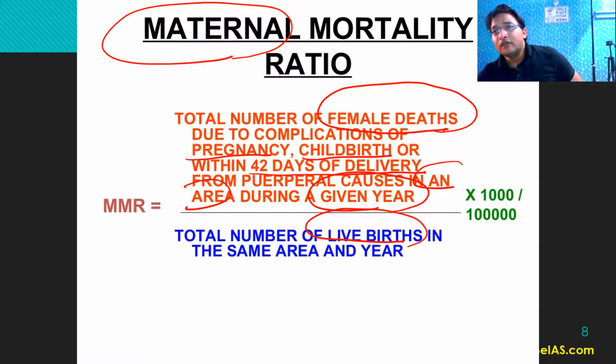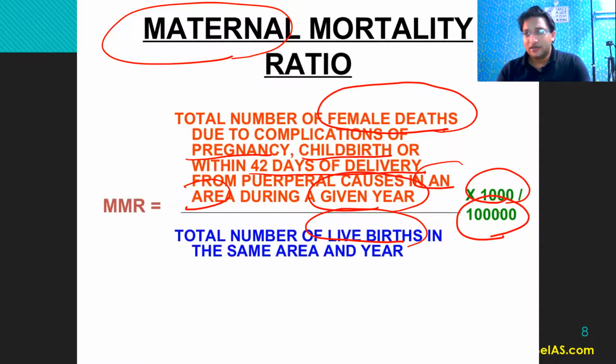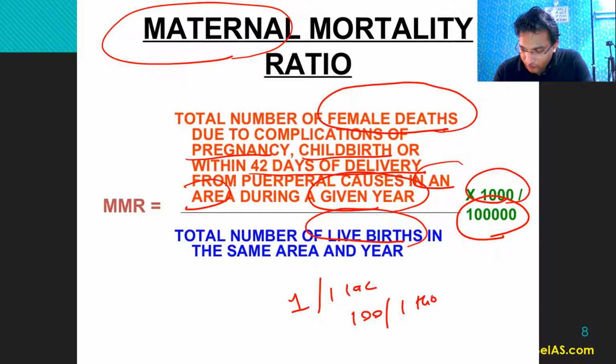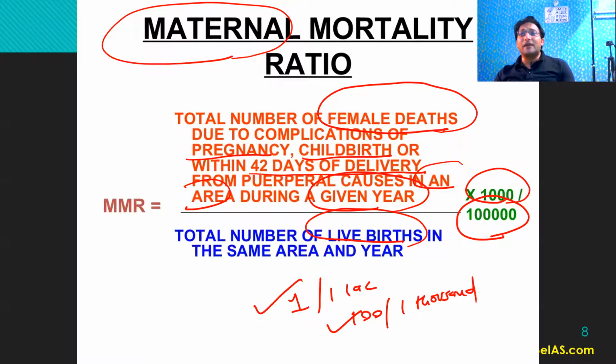And it can be per 1000 also, it can be per lakh also, right? So for example, in India, we have the target of 1 per lakh or 100 per 1000, right? So this figure can be either one, we can take it per lakh also, and we can take it per 1000 also. So when you are reading about the maternal mortality rate, please read the data carefully, whether it is given per lakh or per 1000.